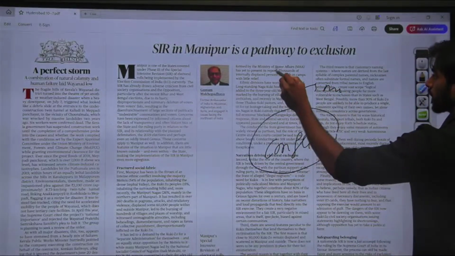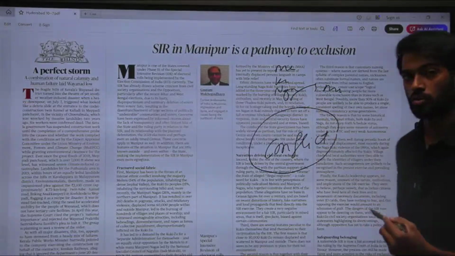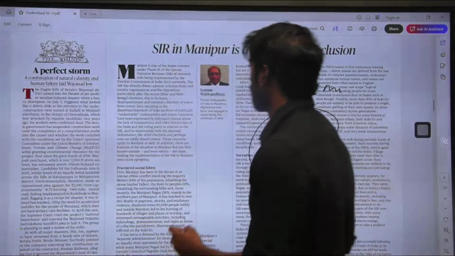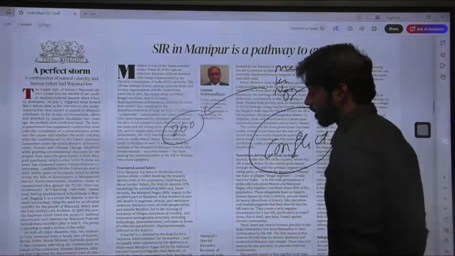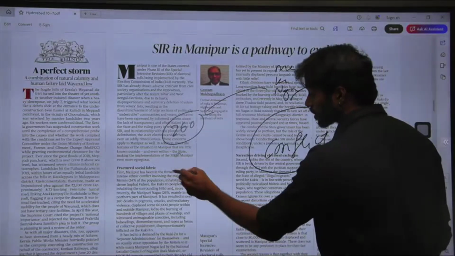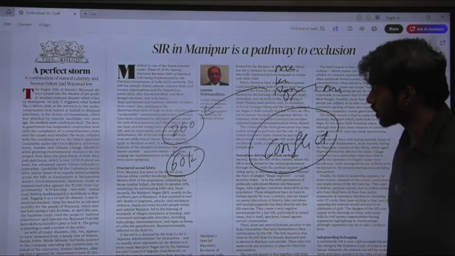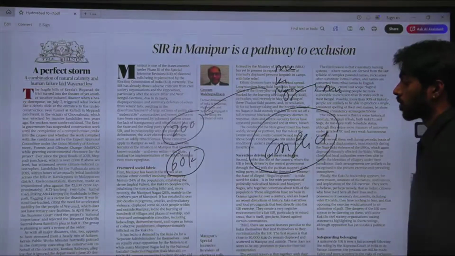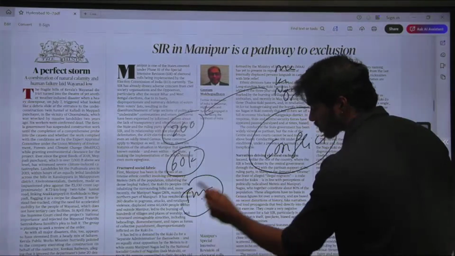You know that there are Meiteis, Kukis, Nagas. All of these have a high amount of conflict. Nearly 260 people have died ever since the conflict started, nearly 60,000 people have been displaced, and many thousands of villages have been destroyed.